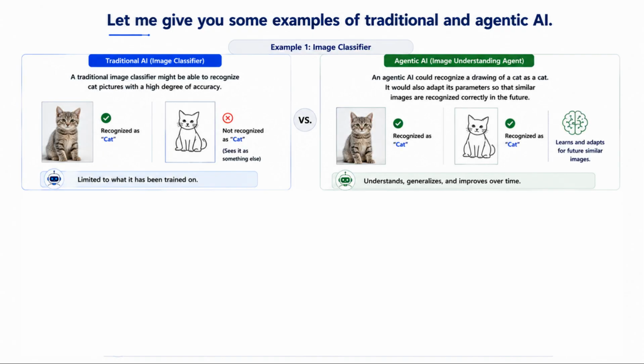An example of traditional AI is an image classifier. A traditional image classifier might be able to recognize cat pictures with a high degree of accuracy. However, it would not be able to recognize a drawing of a cat as a cat. It would see it as something else. An agentic AI, on the other hand, could recognize a drawing of a cat as a cat. It would also be able to adapt its parameters so that similar images are recognized correctly in the future.